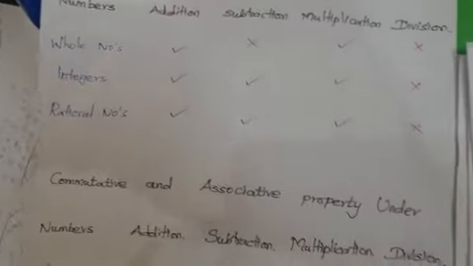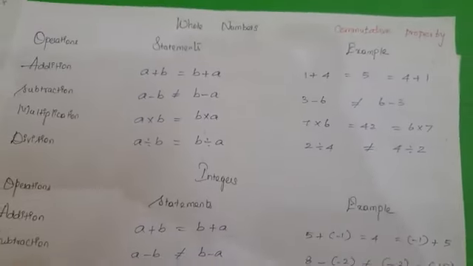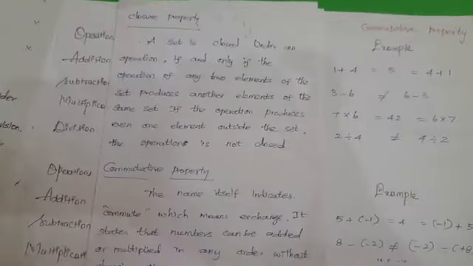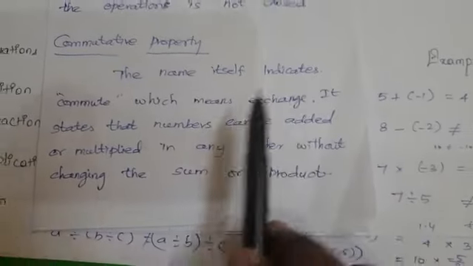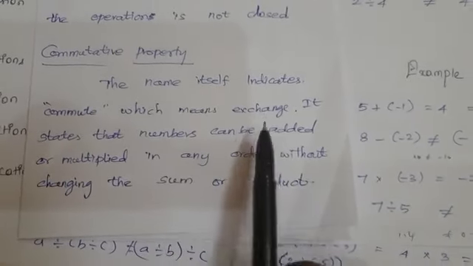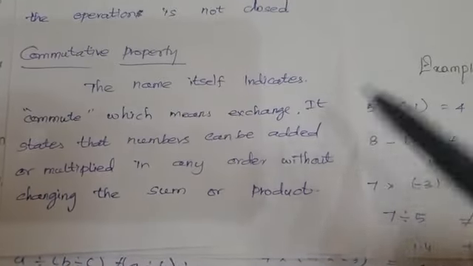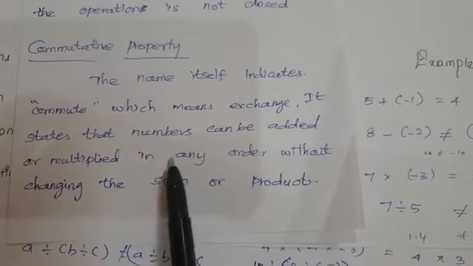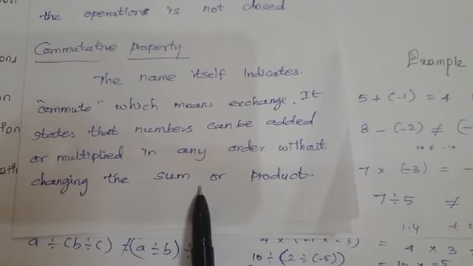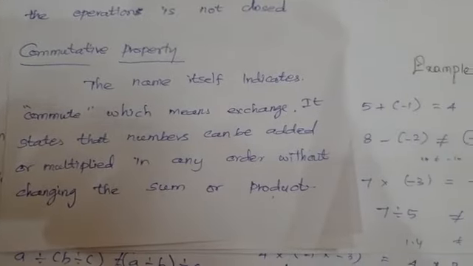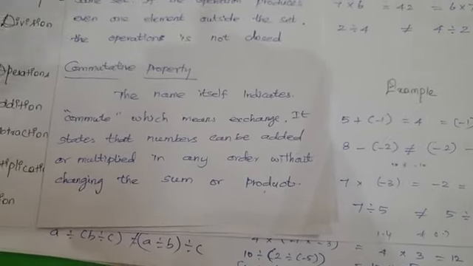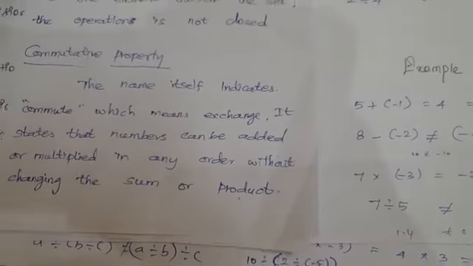Now next we go to the commutative property. Commutative property of addition will be included. What is meant by commutative property? The name itself indicates commute, which means exchange, giving and taking. It states that numbers can be added or multiplied in any order without changing the sum or the product. So commutative property is nothing but that the order can be changed. For example, I am giving 10 rupees, you are giving 10 rupees. No problem, it's an exchange.